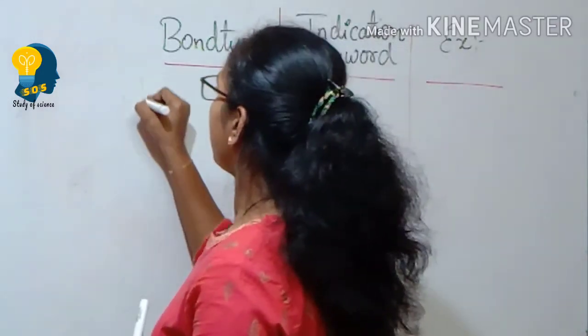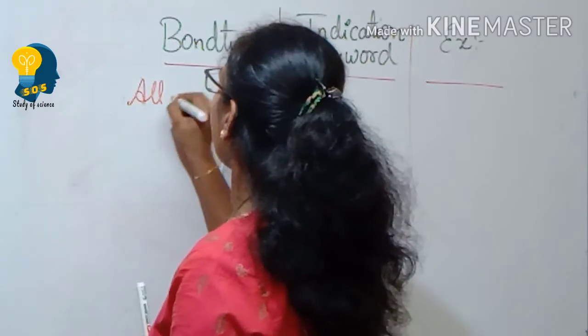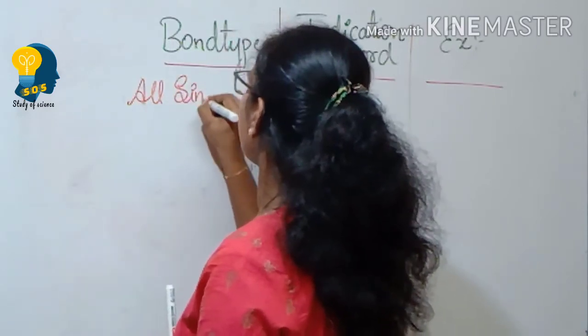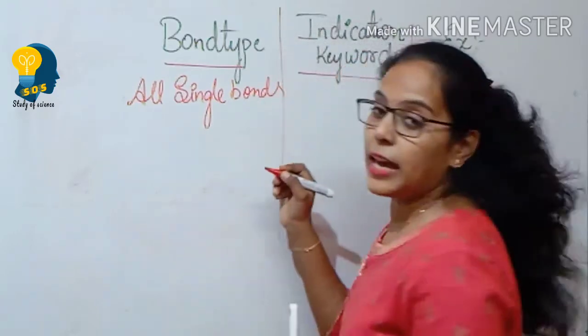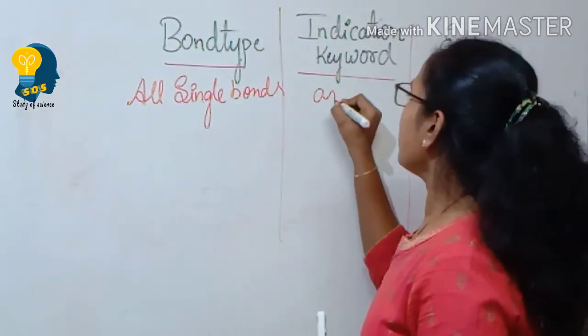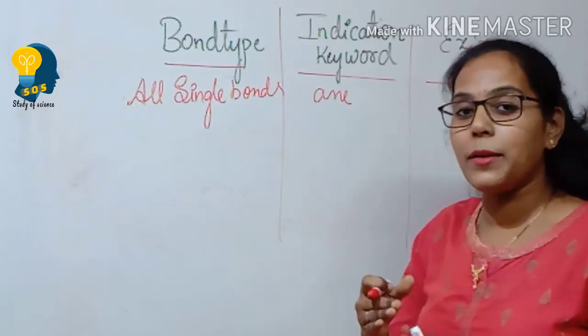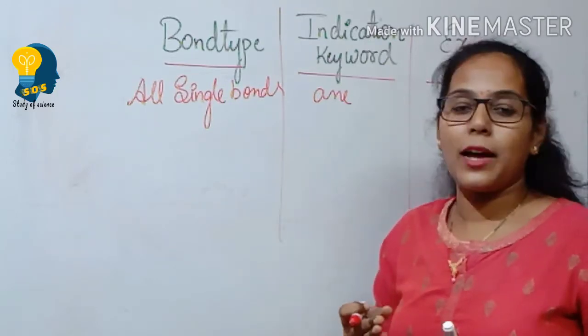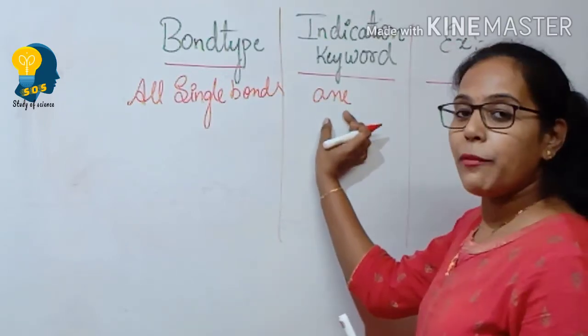Take an example, if there are all single bonds between the carbon and carbon atom, then the indicator keyword will be ane. Because when I say that there is a single bond between the carbon and carbon atom, they are the saturated hydrocarbons. That means they are the alkanes. Correct? So here the indicator keyword will be ane.